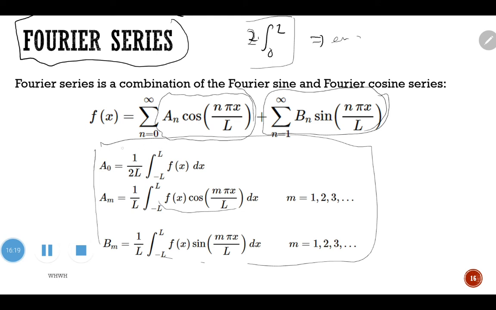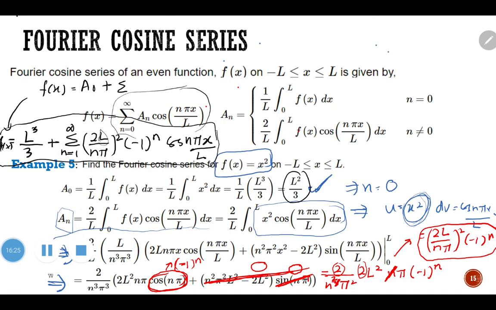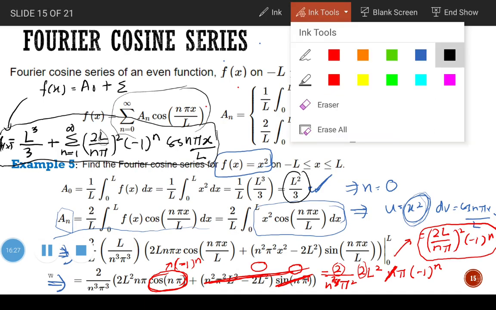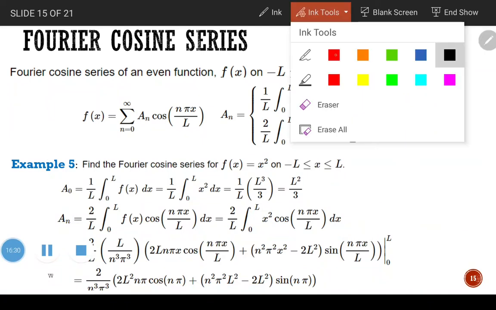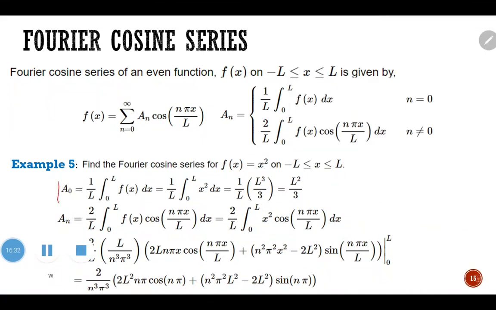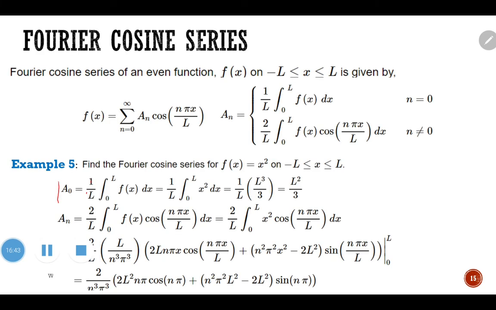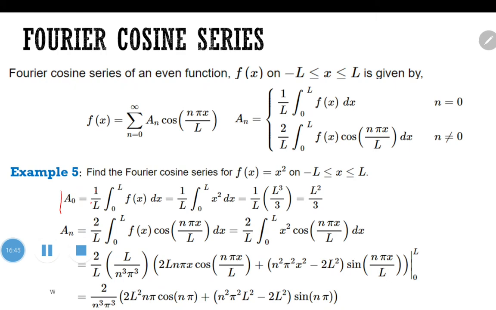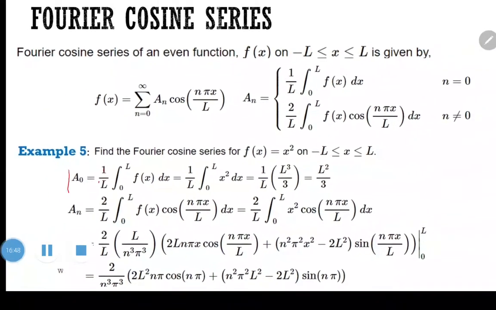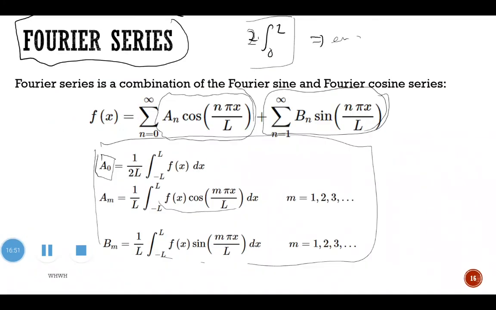If you look at this A0, is it different from the A0 we had before? Okay, as you can see here, the A0 that we had before is just 1 over L, where the integration is from 0 to L of f(x) dx, right? For the cosine series, 1 over L, 0 to L. But the formula I showed just now, this formula, has 1 over 2L, negative L to L. Why was it just 1 over L before?